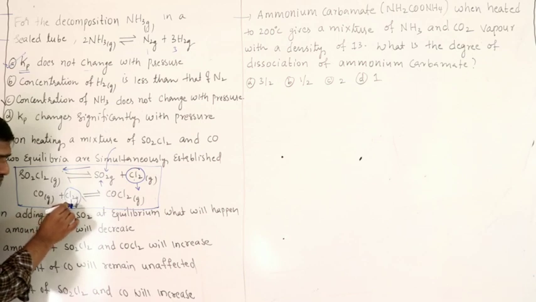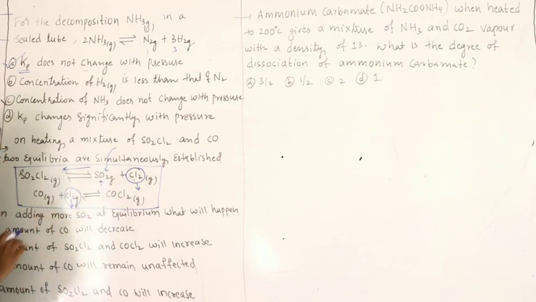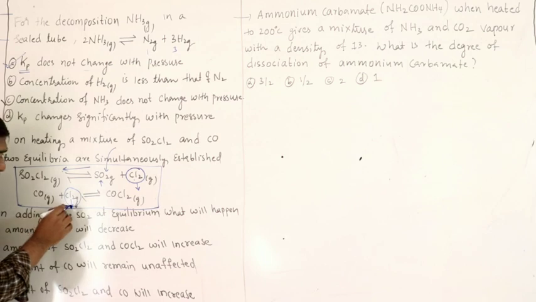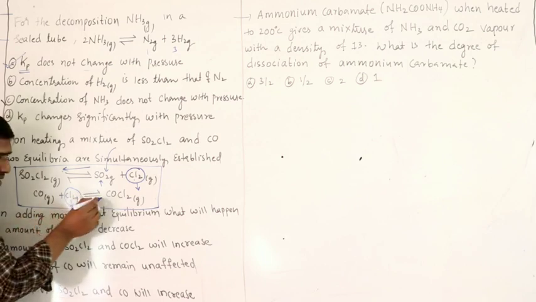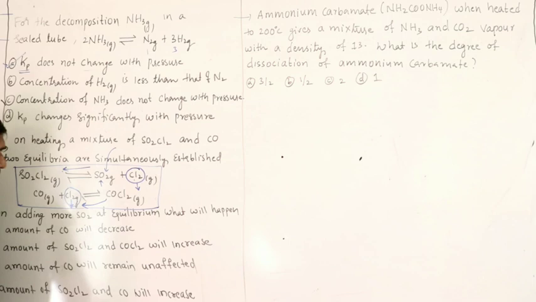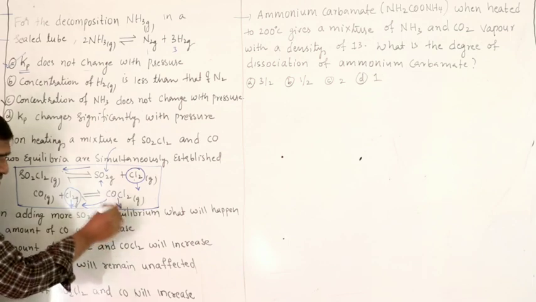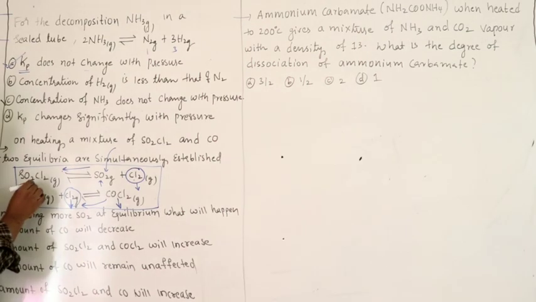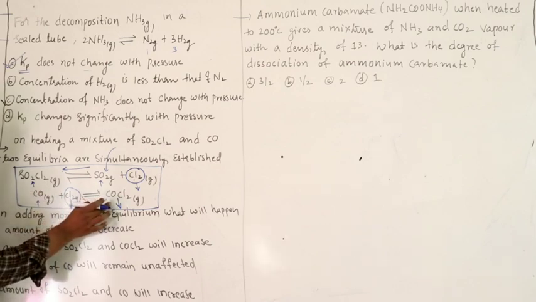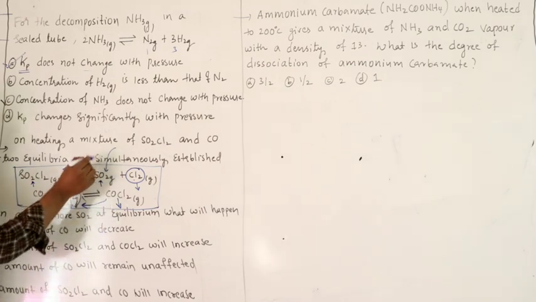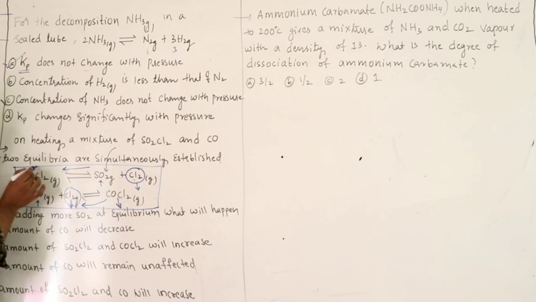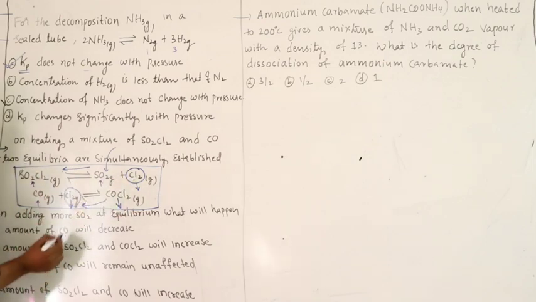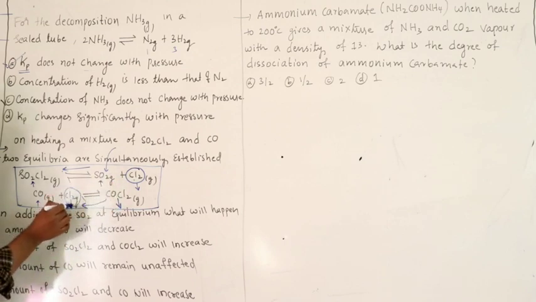Here concentration of Cl2 is decreasing because same Cl2 concentration must be maintained. If concentration of Cl2 decreases, then this equilibrium will shift in backward direction. So, COCl2 concentration decreases, CO concentration increases. When you add SO2, reaction moves in backward, so SO2Cl2 concentration increases, which results in decrease in Cl2. Cl2 must be same, so here also Cl2 decreases.